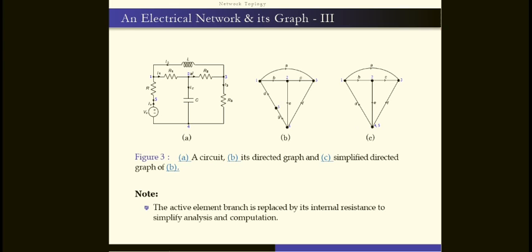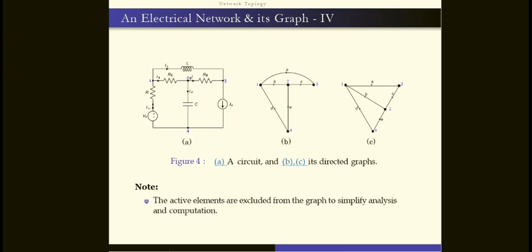Just observe that the active element branch is replaced by an internal resistance to simplify the analysis and computation. So here the source is between 4 and 5. The source will be shorted automatically or replaced, whatever it may be.